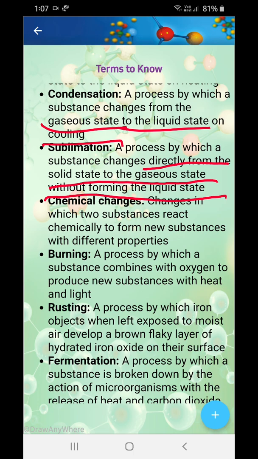Now chemical change: changes in which two substances react chemically to form new substances with different properties, because their whole composition is changed and a new composition is formed over there. Okay, that's known as chemical change. The substances within are reacting and they form a new substance. Okay, now some examples are given.